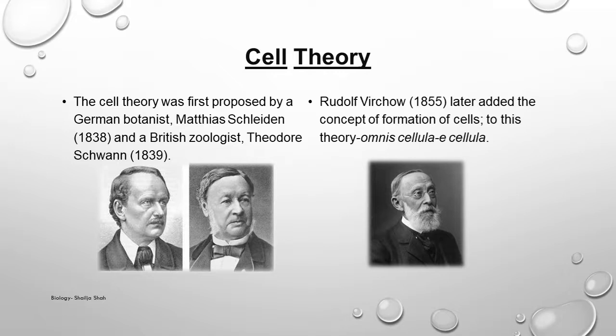But they could not explain how the cells were formed or from where the cells have come. So the first cell theory was proposed by Schleiden and Schwann, and then in 1855, Rudolf Virchow added how the cells were formed. He said omnis cellula e cellula, that means all the cells arise from pre-existing cells only.